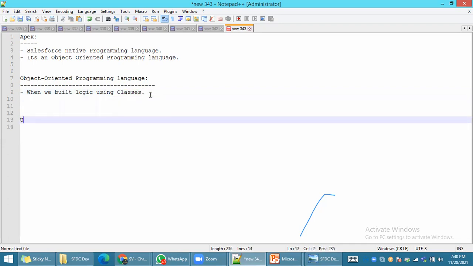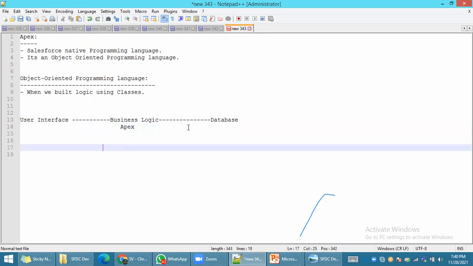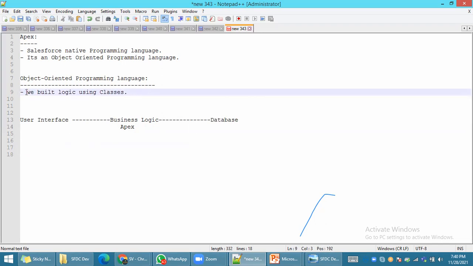As I mentioned, this is your user interface, and here you have the database. In between, you have to build the connection, and make sure you have business logic. To build the business logic, you have to build the complete logic in Apex, right? Apex is nothing but an object-oriented programming language. What is the meaning of object-oriented programming language? We build the complete logic using classes.